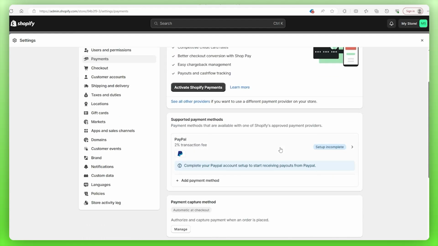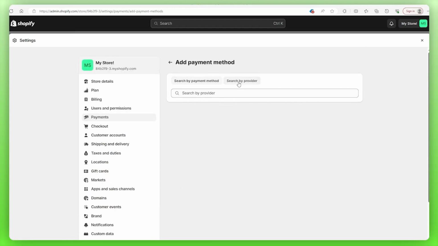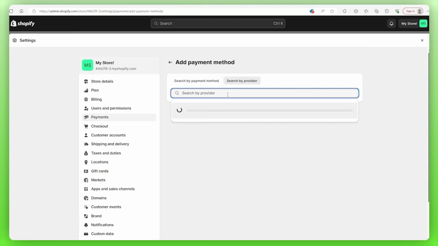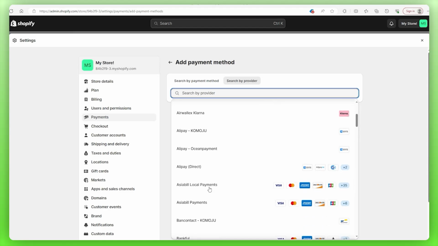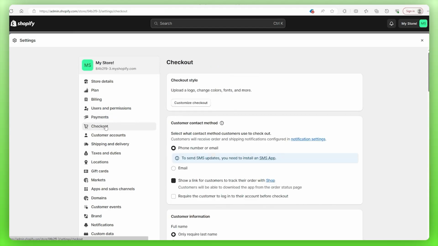When you go down to the supported payment options right here, you'll see a default option, which for me is PayPal, but for you it might be something else like PayPal and Amazon Pay or either or. But you can always add more by clicking Add Another Payment Method, search by provider, clicking on the bar, and choosing a provider that ideally supports Visa and MasterCard. So once you've made your decision, you'll want to head over to Checkouts.